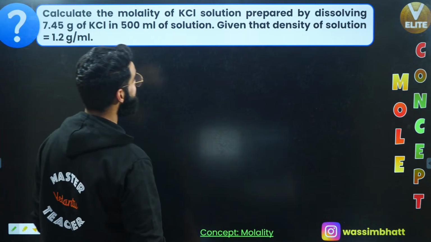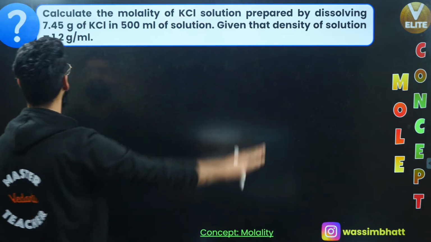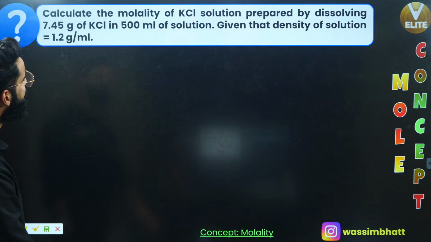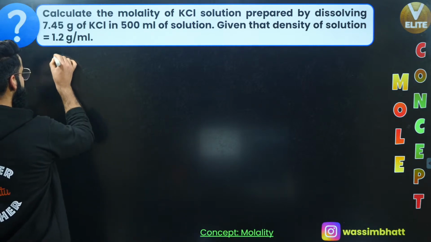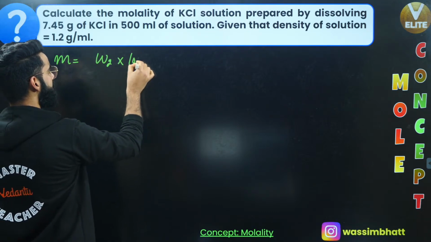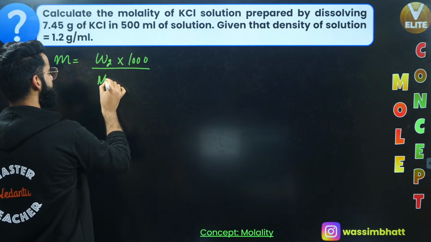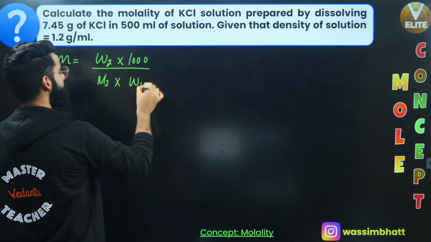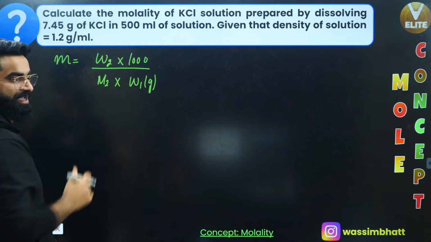Calculate the molality of KCl solution prepared by dissolving 7.45 grams of KCl in 500 ml of solution, given that the density of solution is 1.2 grams per ml. So basically I'm supposed to calculate molality of the solution, which is mass of solute in grams multiplied by 1000 divided by molar mass of solute multiplied by mass of solvent in grams, right?